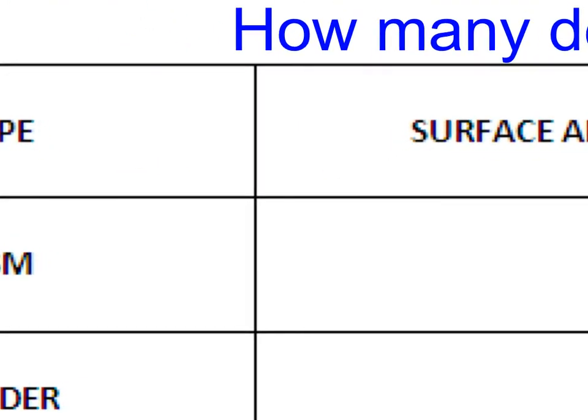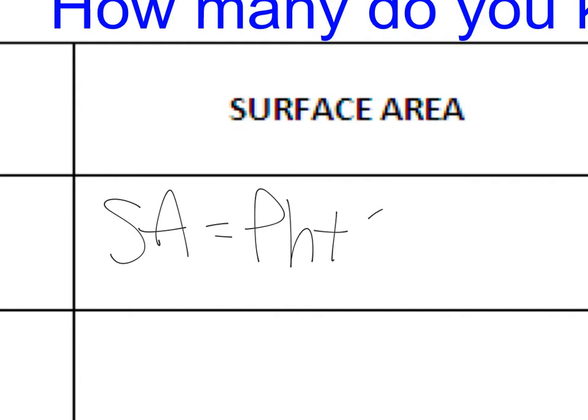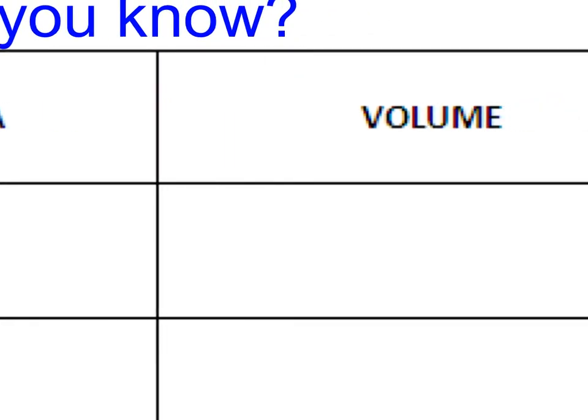So looking at our surface area right here. The surface area of a prism is equal to the perimeter of the base times the height plus 2 times your base. The volume of a prism, remember, is equal to the area of that base times the height.